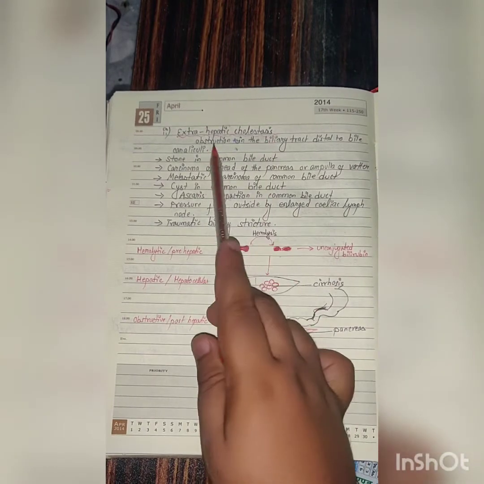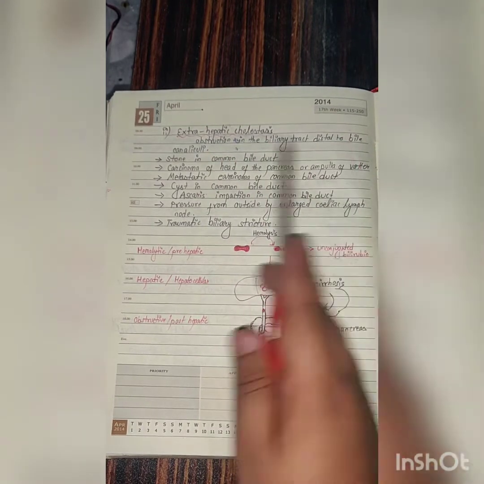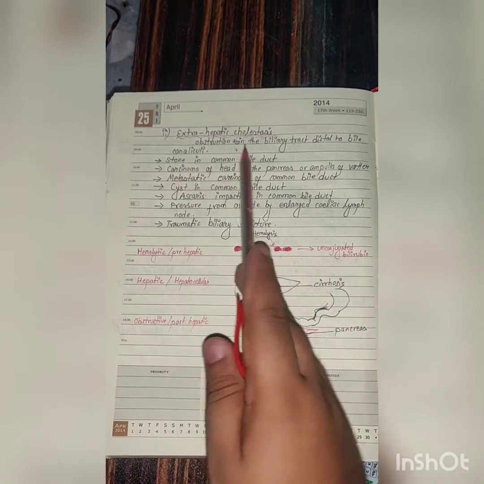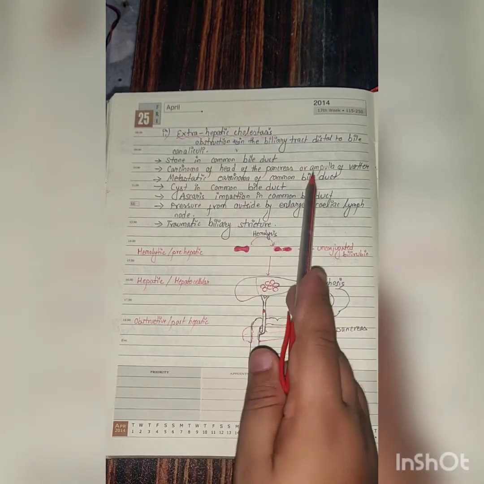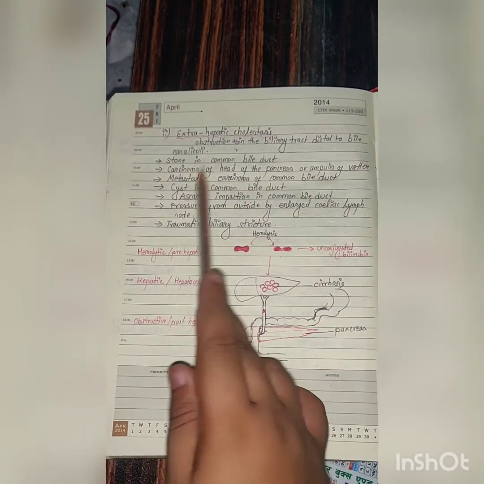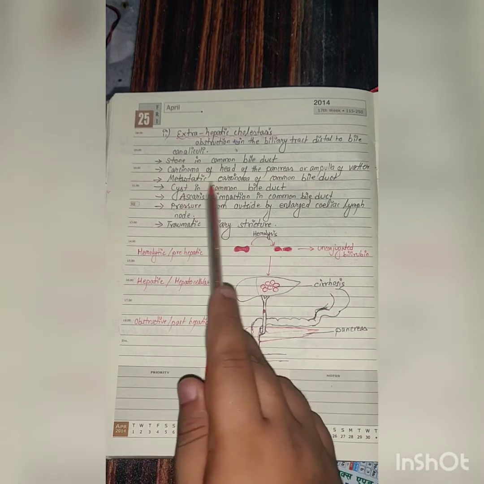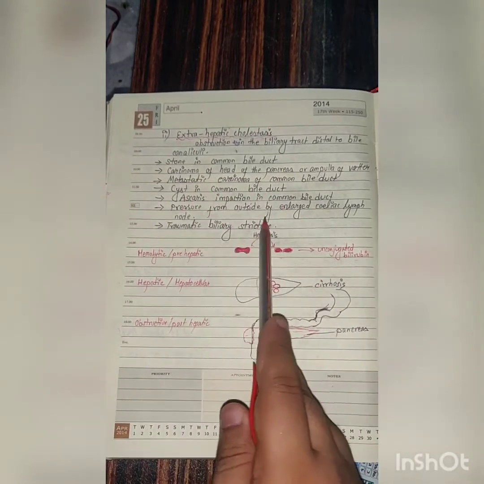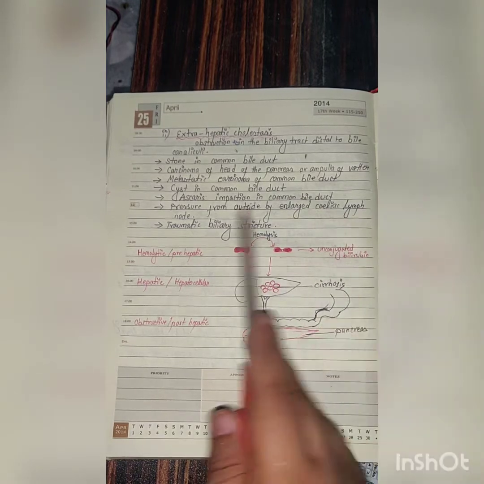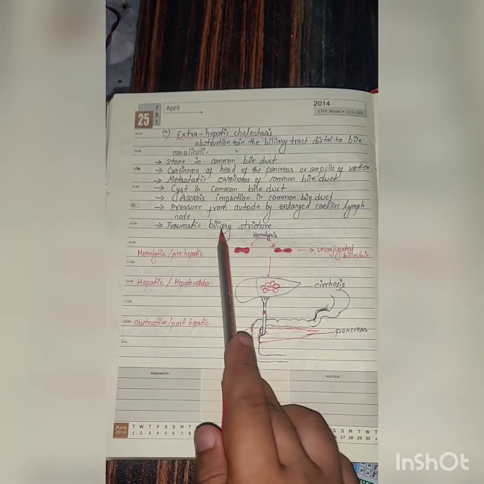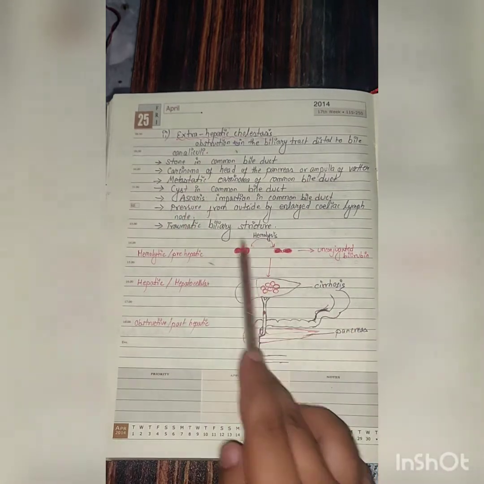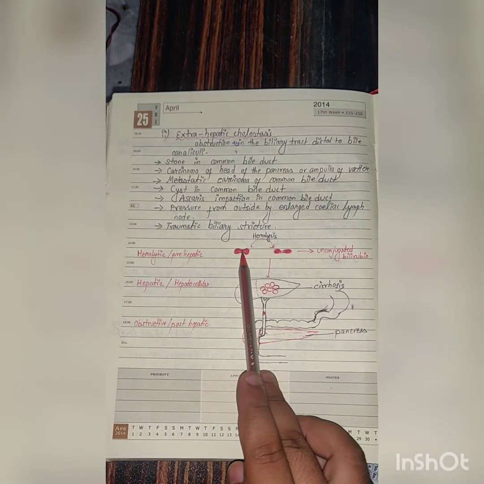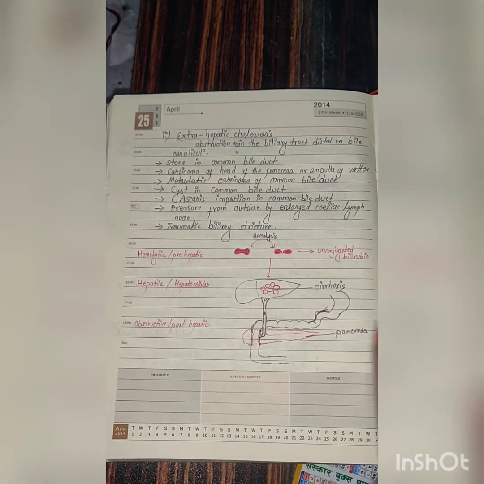Extrahepatic cholestasis, obstruction in the biliary tract distal to the bile canaliculi, stone in the common bile duct, carcinoma of the head of the pancreas or ampulla of Vater, metastatic carcinoma of the common bile duct, cyst in the common bile duct, ascaris infection in the common bile duct, pressure from outside by enlarged hilar lymph node, traumatic biliary stricture. This all results due to the obstruction of drainage of bile, resulting into the obstructive jaundice.